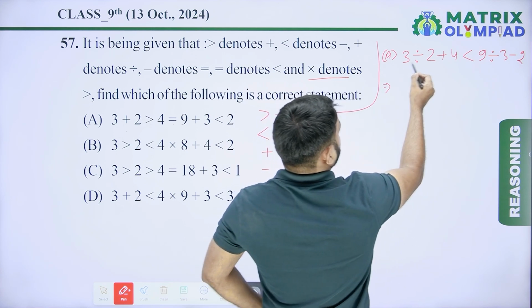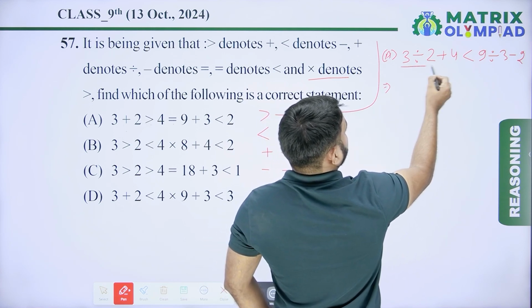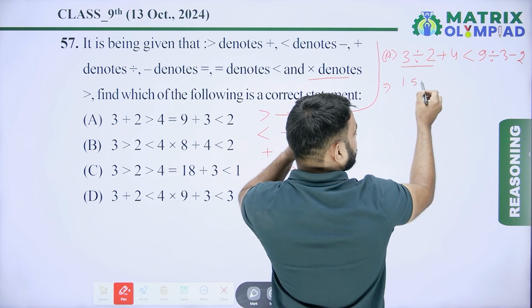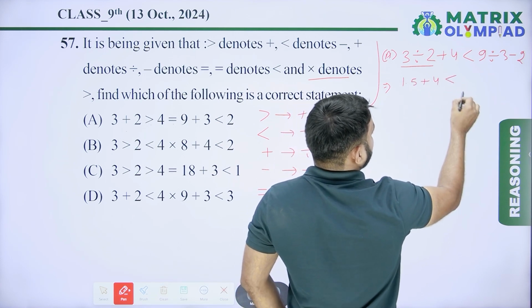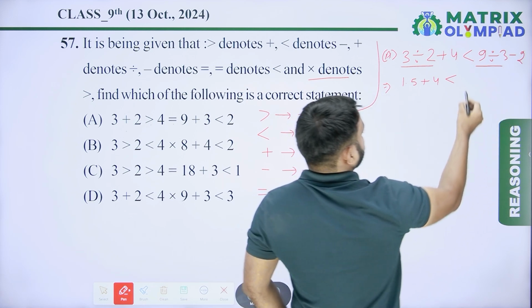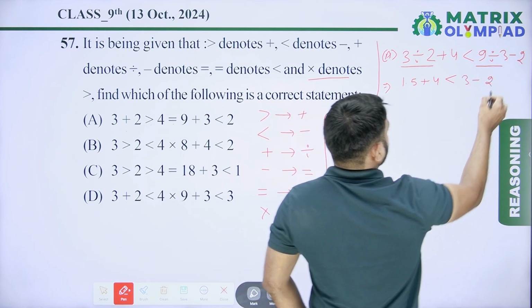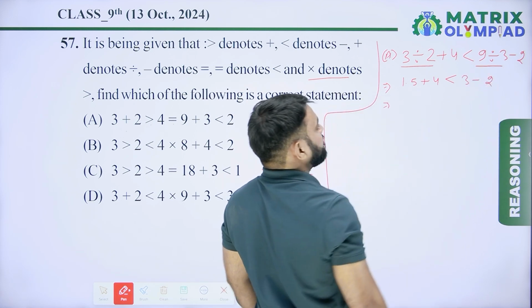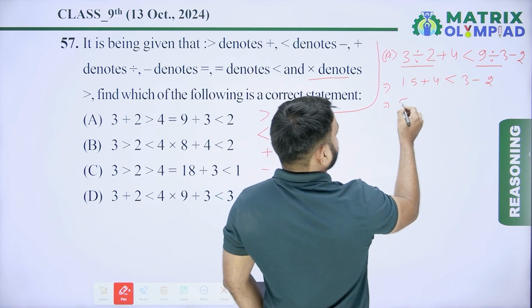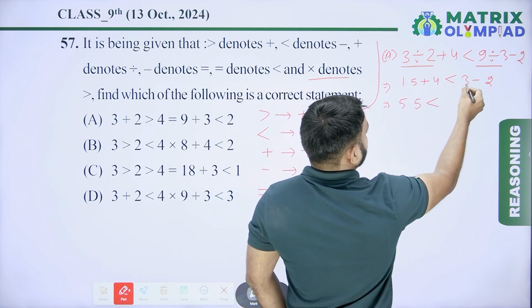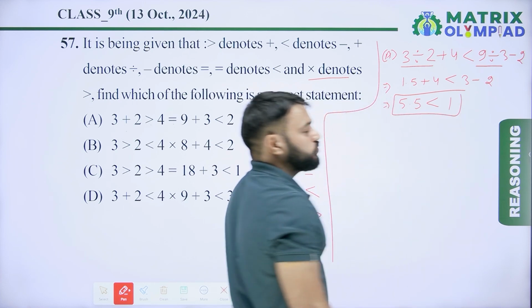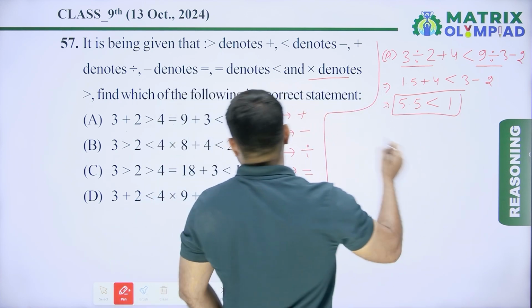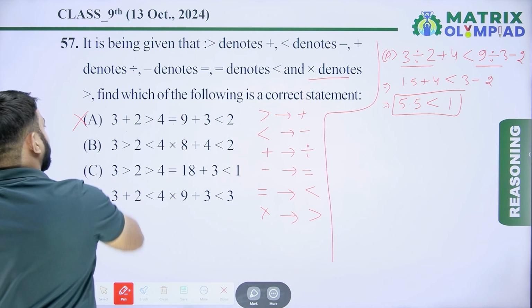So 3 divided by 2 is 1.5, plus 4 is 5.5, less than 9 divided by 3 which is 3, minus 2, which is 1. So 5.5 less than 1 is wrong. It means option A is the incorrect option.